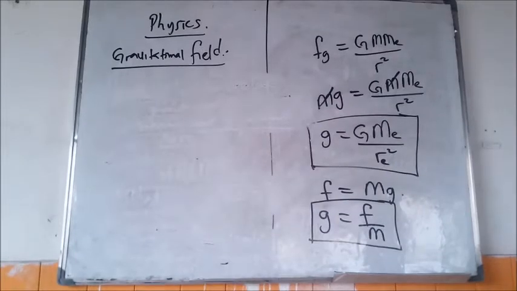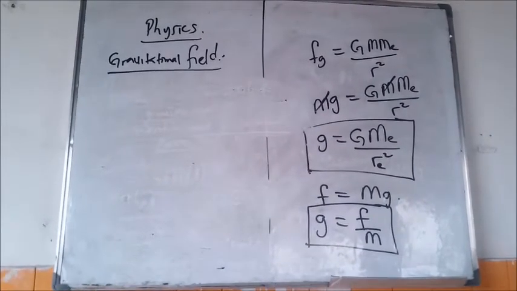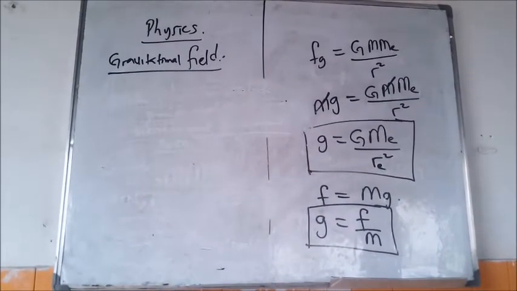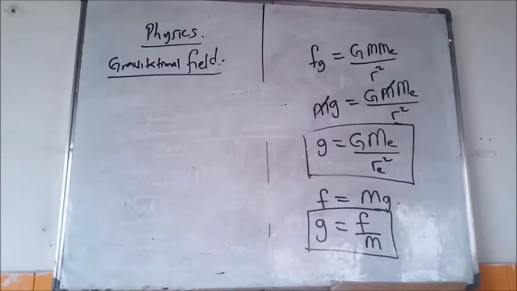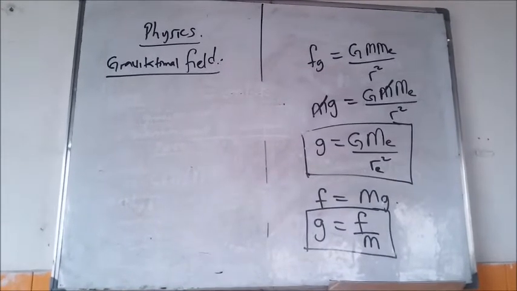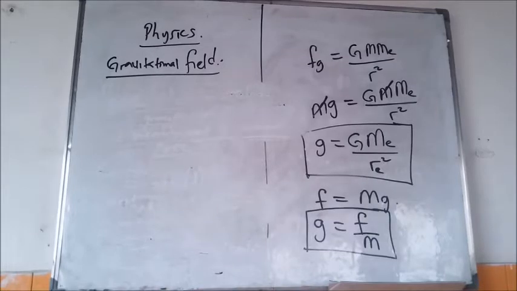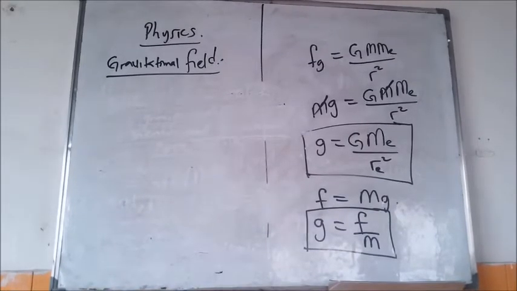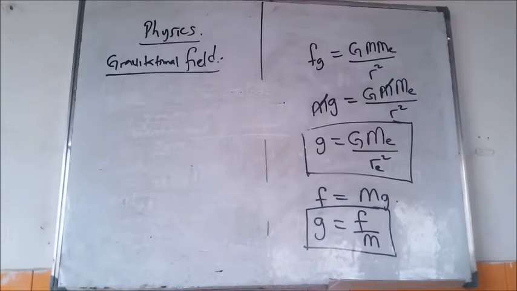This question is relating a particular object. Look at it very well. It's relating a particular object within the Earth, and when that same object is now placed on another planet. Do you understand?